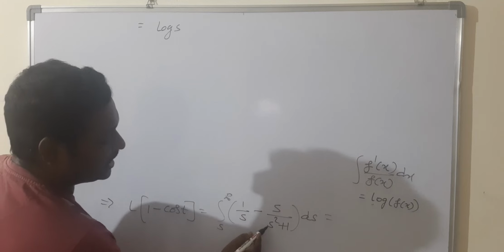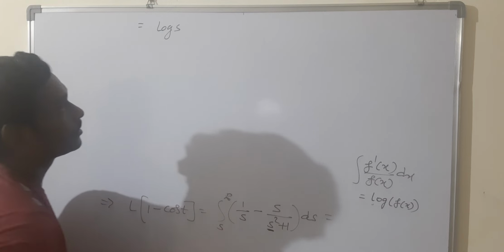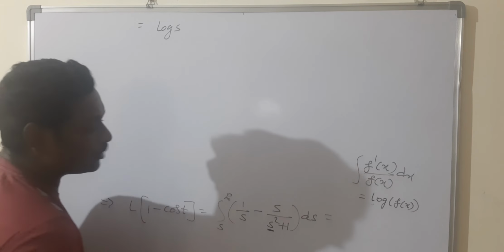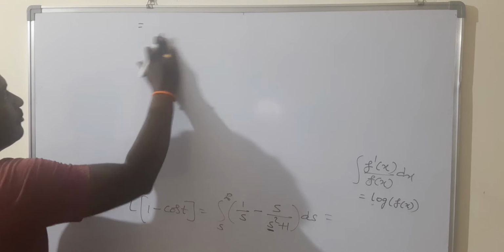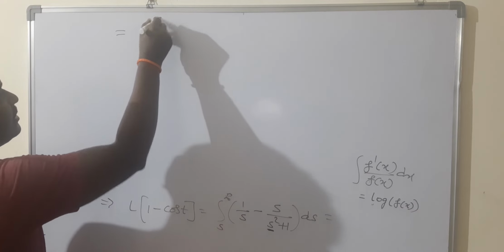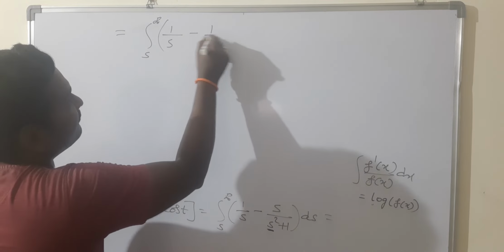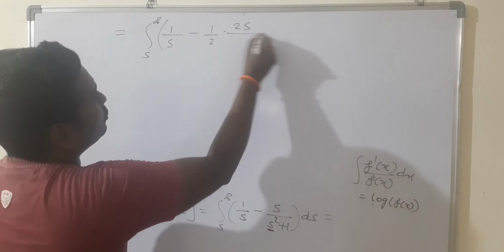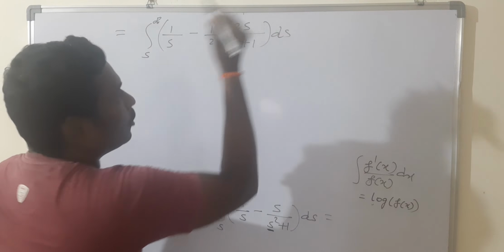Minus, please take the derivative of the denominator. The derivative of s square is 2s. But here we do not have 2s, only s. That's why we will write one more step. This can be written as integral s to infinity 1 by s, the first term is similar, minus divide by 2 and multiply by 2, so you will get 2s by s square plus 1 whole into ds.